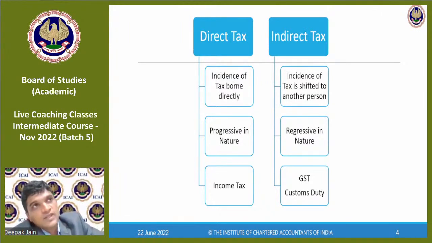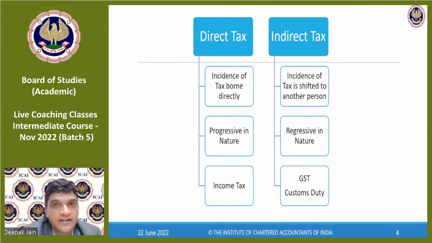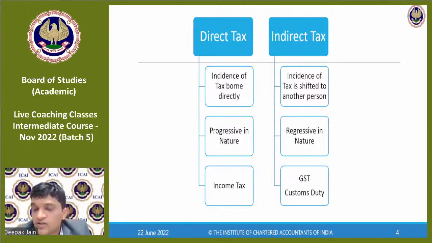When you import something, you have to import through a ship or an aircraft. Now this has to go through clearance, customs clearance. That is called the filing of a bill of entry. Bill of entry is a document which will have details based on the invoices, whatever you import. It will give you details of what you have imported, what is the classification of the goods, and what is the tax rate. When you give the classification of the goods, based on that, the tax rate will come in, 10% or 15%. That is the customs duty which you pay. This is called customs duty when I import.